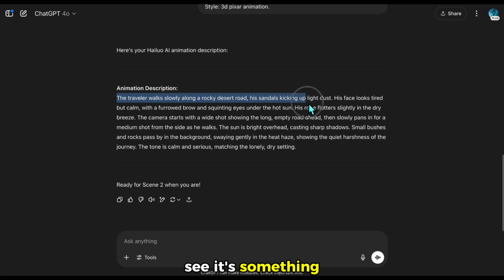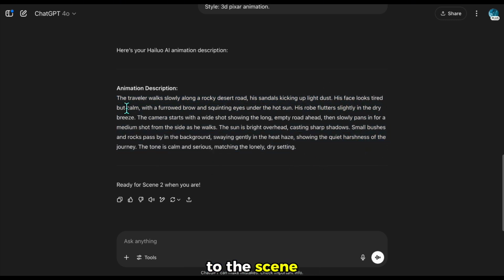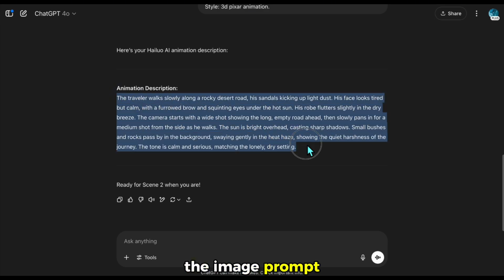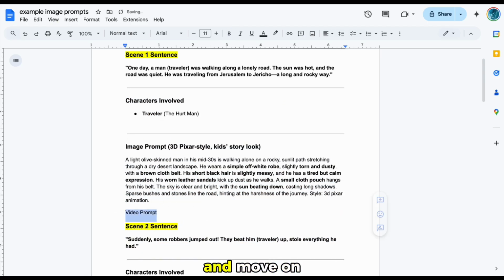As you can see, it's something like slowly walking, dust rising, which gives more depth to the scene. I save this result just under the image prompt as the video prompt. I'll use it later. I'll repeat this process for the other scenes and move on.